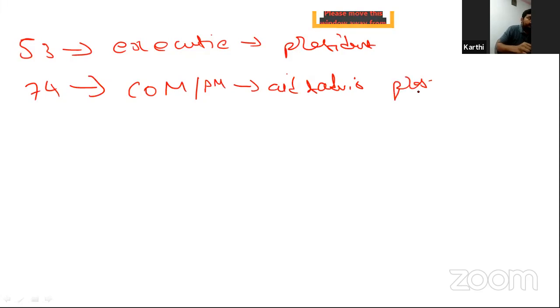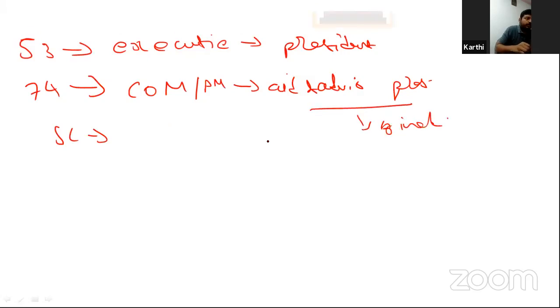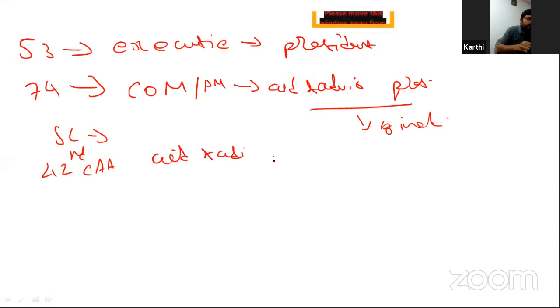The Supreme Court gave the opinion that this aid and advice is binding. Okay. But only in the 42nd Amendment Act, 1976, was it made constitutional, right? The aid and advice is binding on the President. It was inserted into the Constitution itself.